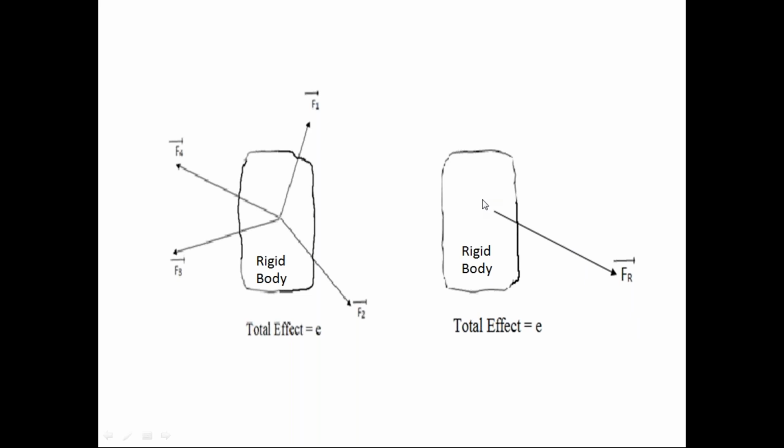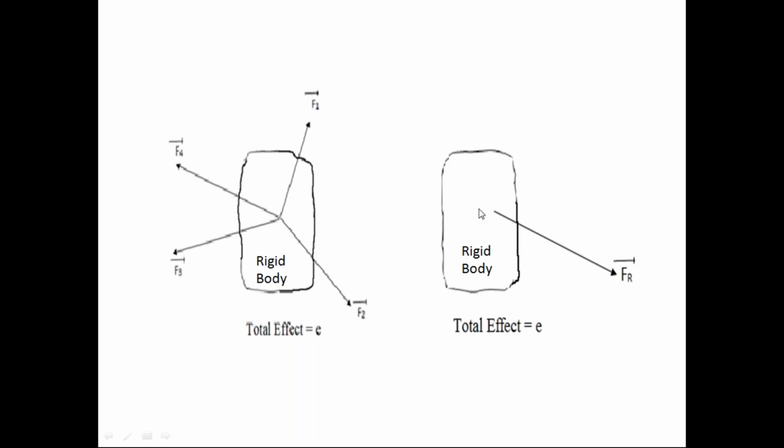This one force acting on the body has the same effect on the body as that of this force system.